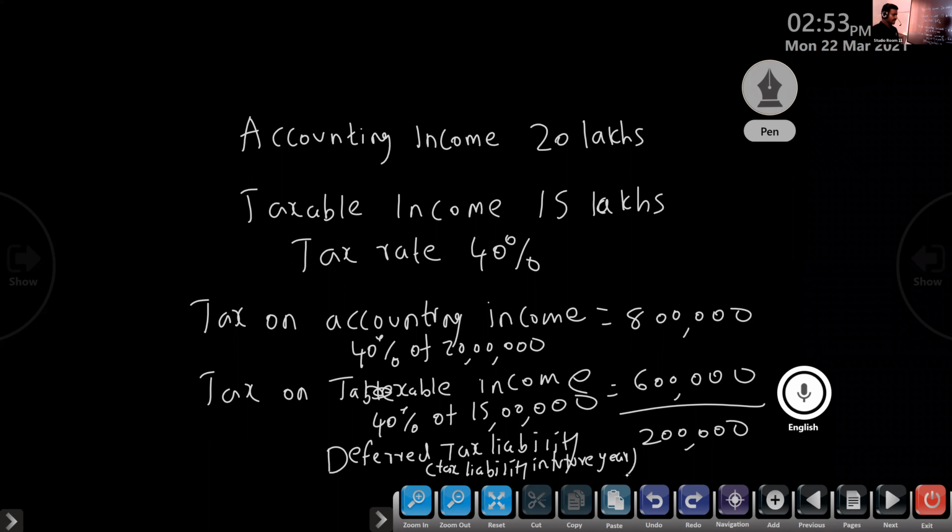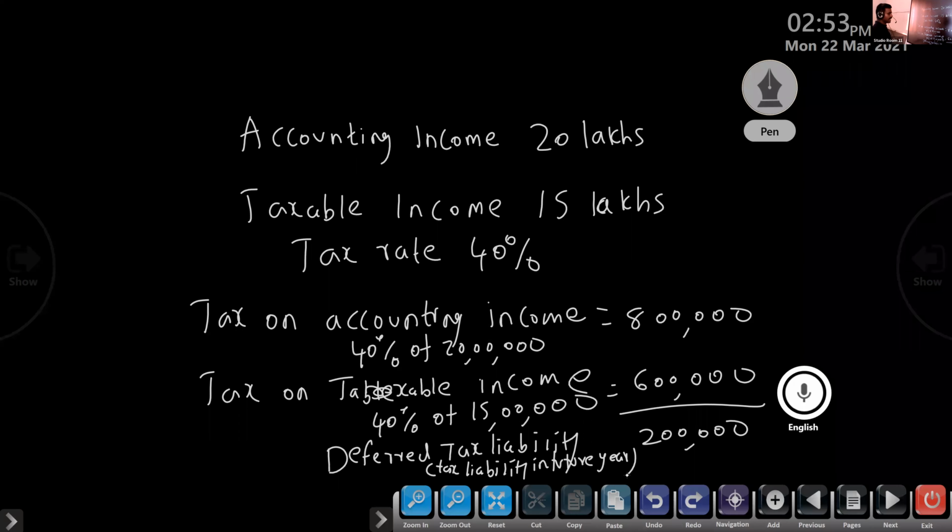So this year we created 6 lakh only, but next year we calculated the accounting income, that is 20 lakh. So on that basis, anyway, we have to pay tax. On the base of profit and loss account only, the government is calculating tax. So already we created 6 lakh. So how much is the deferred tax liability? That is 2 lakh. Clear no? That is deferred tax liability.